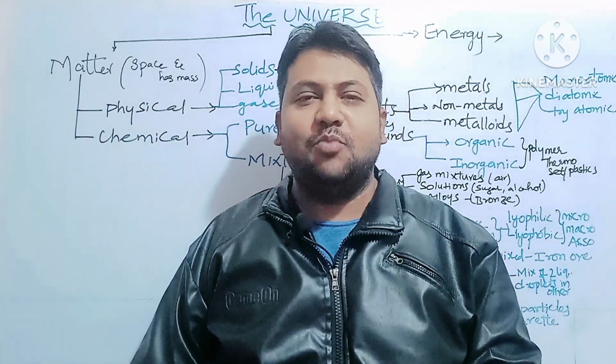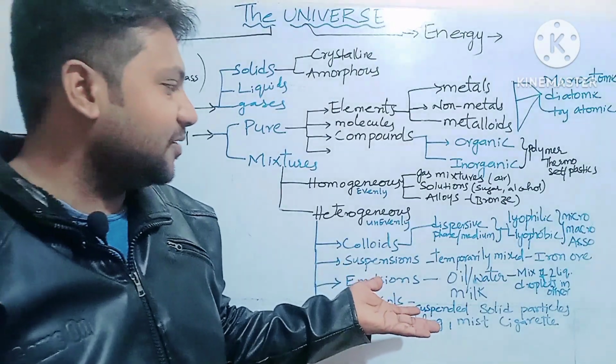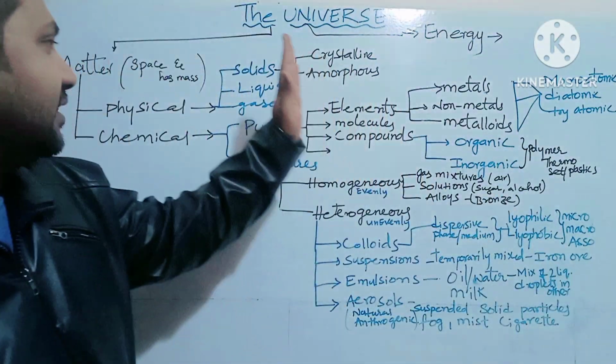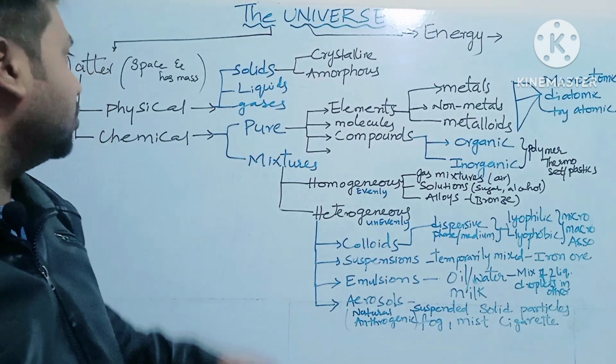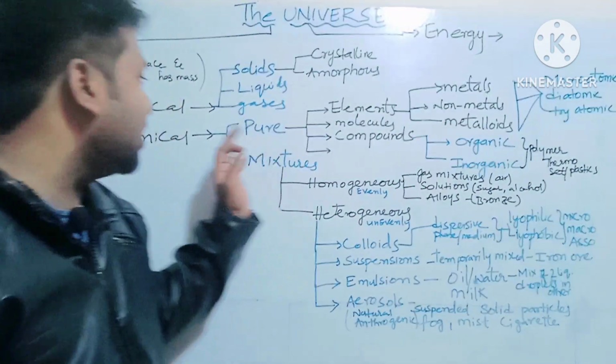Hello my dear friends, because of lack of time I need to write in advance, as this is such a big classification. I have stopped till here about crystalline and amorphous. So matter is classified into physical and chemical matter.